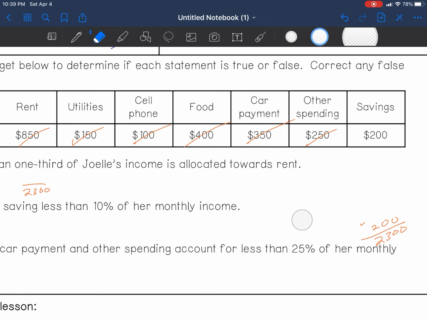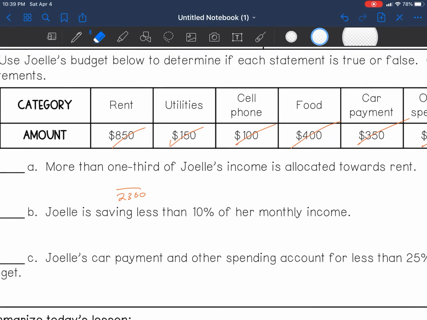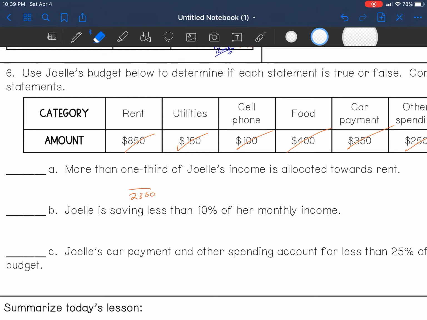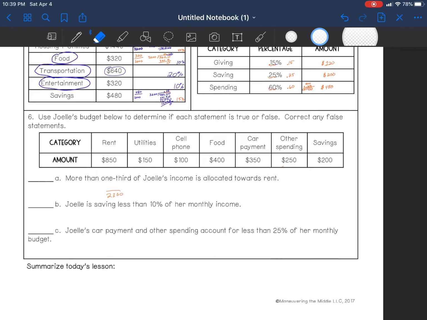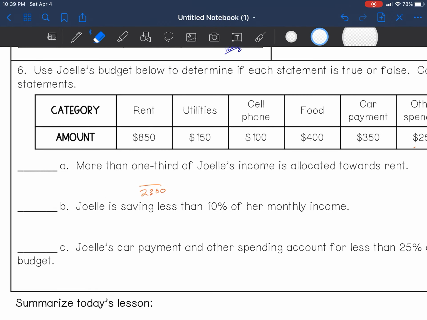Let's delete all that work there. You guys could do it in a separate sheet to make it easier. It says more than 1/3 of Joelle's income is allocated towards rent. We know that rent is $850. Now, 1/3, if we don't remember, is 0.3333 because it repeats, so we know it's 0.33. So let's see if it's more than 0.33.